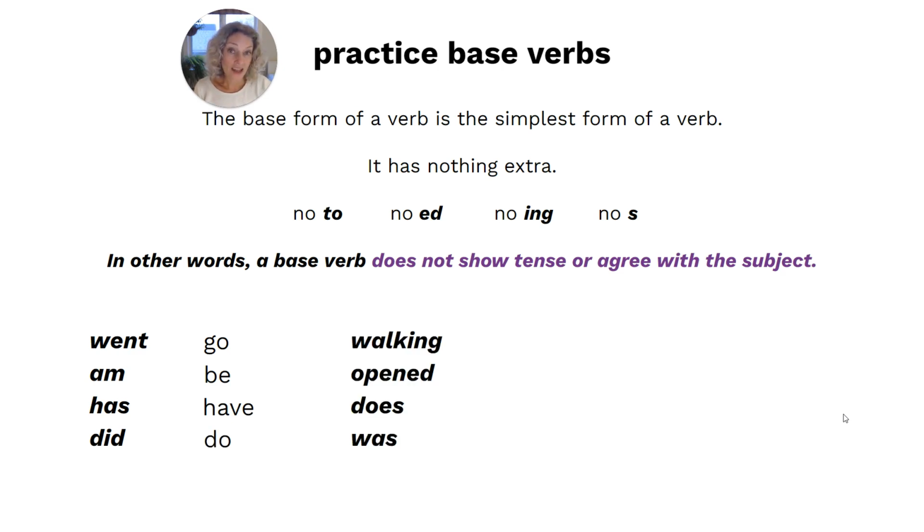And then walking, the base form of that would be walk. Opened, it would be open. Does, what do you think? That would be do again. How about was? That one is a variation of the verb be.